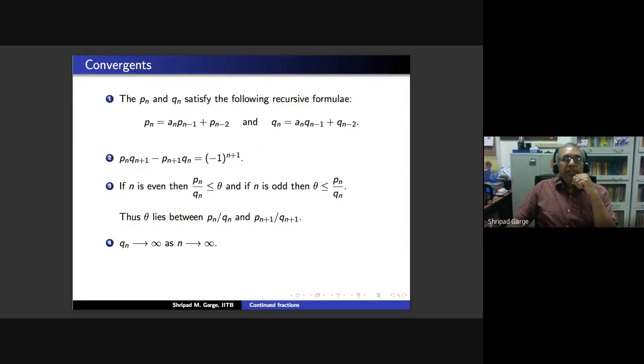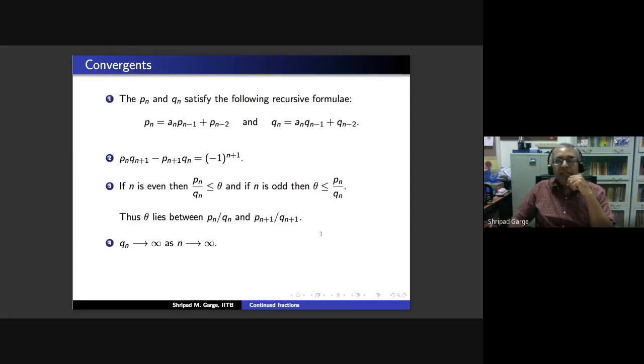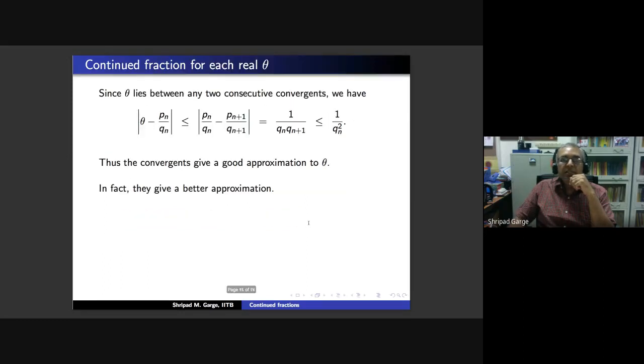So essentially, these are the three properties which can be proved by induction, and the fourth one follows from the first one, but we will assume these four very interesting properties to prove that our theta has this expression. So we observe that theta is going to lie between any two successive convergents.